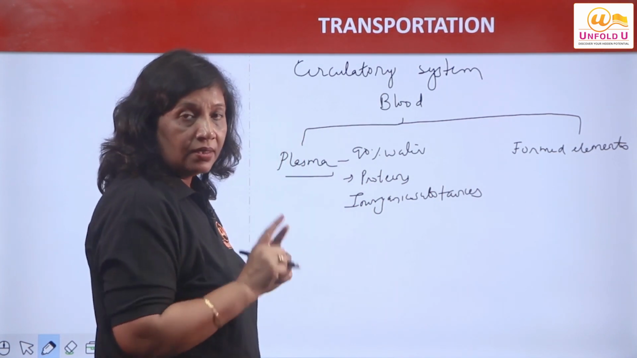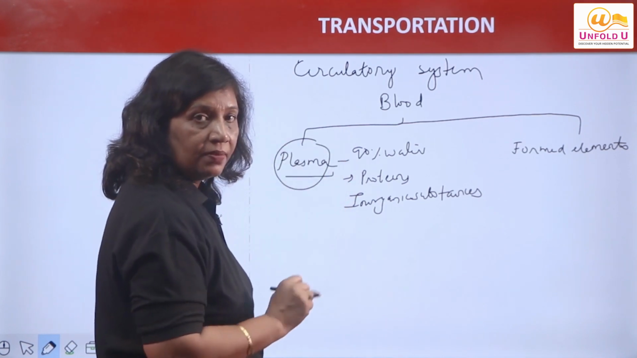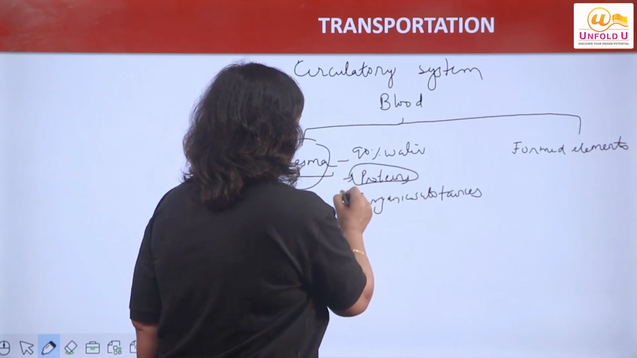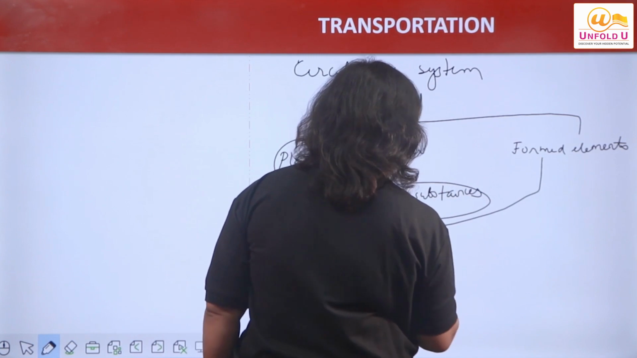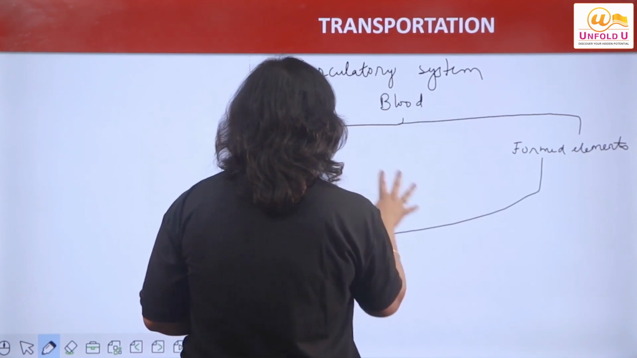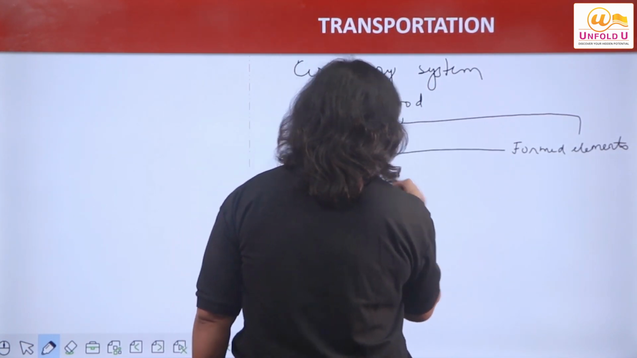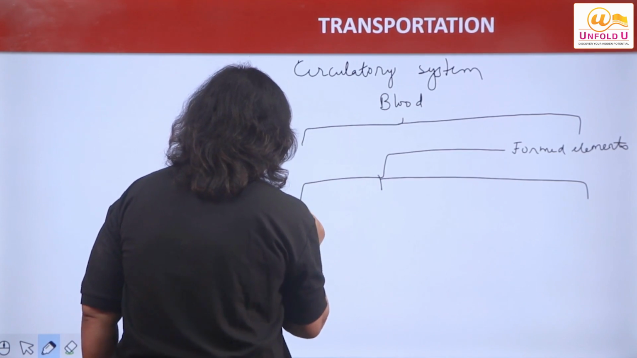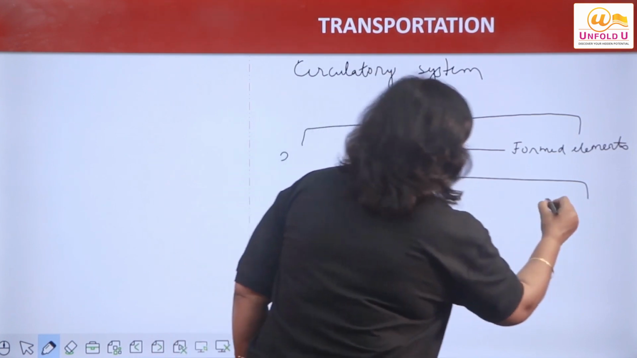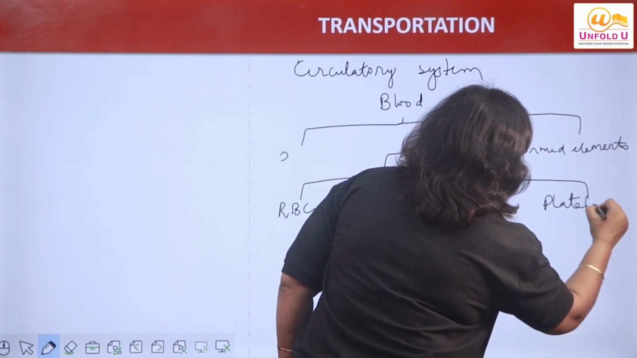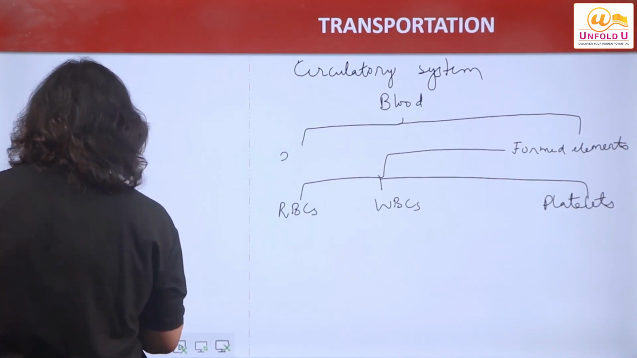We are talking about what? Structure of blood. Blood में क्या है? Plasma. 90% of the plasma is water and some proteins and some inorganic substances. Now let us see formed elements. Right? Now formed elements, they are divided into three heads: RBCs, WBCs and platelets. RBCs, WBCs and platelets, right?